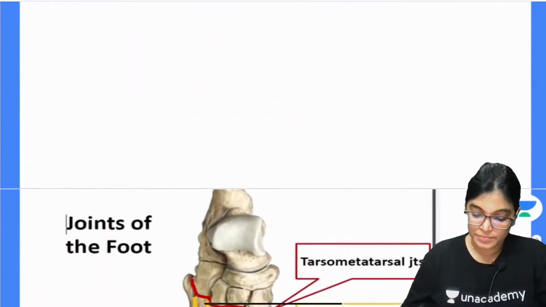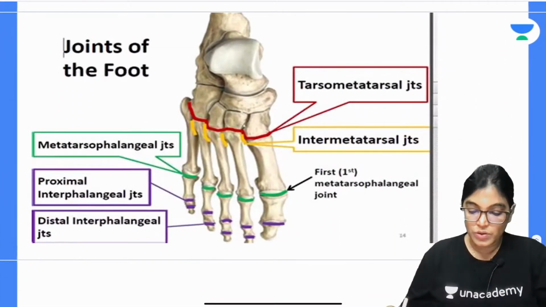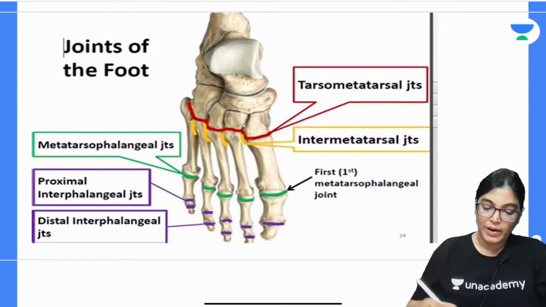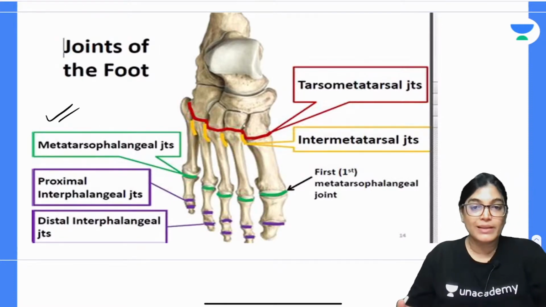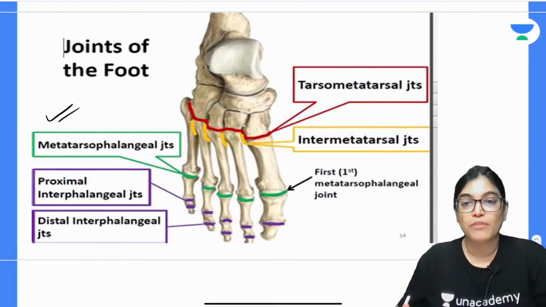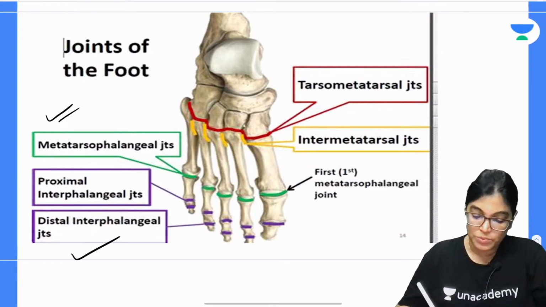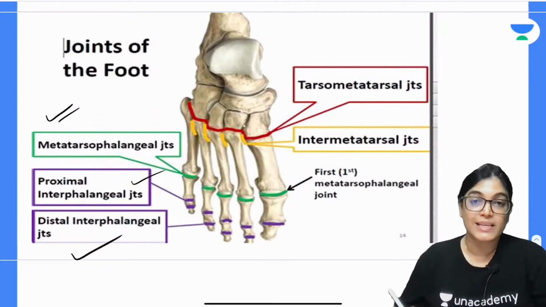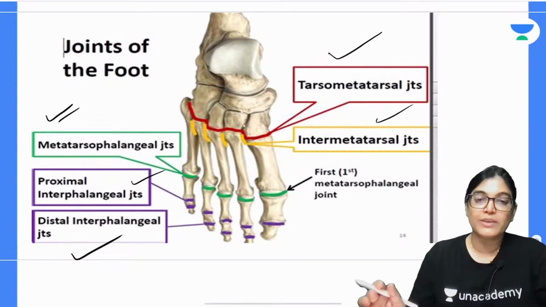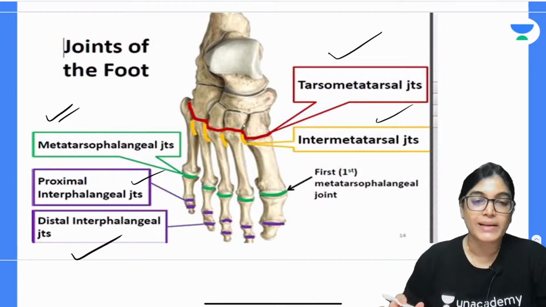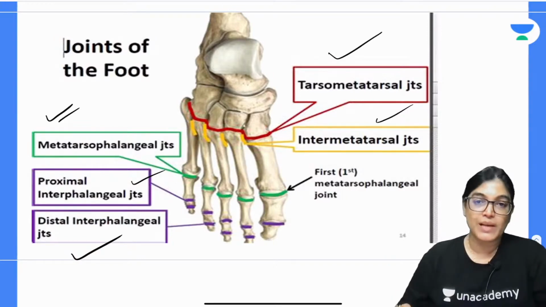Now the other joints. You can see here the green colored joint which is highlighted is the metatarsophalangeal joint. The metatarsophalangeal joint is an example of an ellipsoid variety of synovial joint. The proximal and distal interphalangeal joints are examples of interphalangeal joints. The intermetatarsal joint is a plane type of synovial joint, and the tarsometatarsal joint is an example of a plane type of synovial joint.